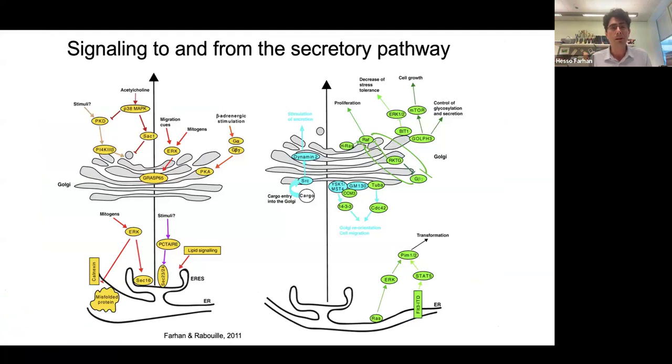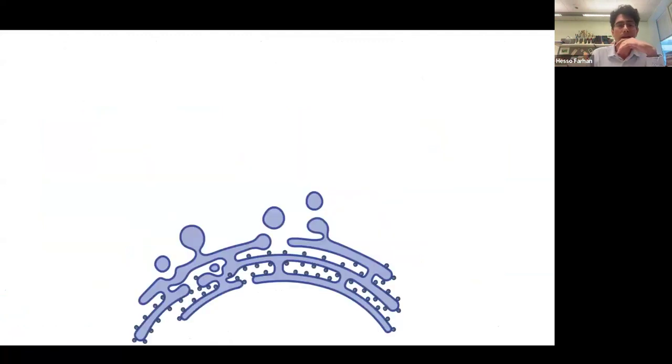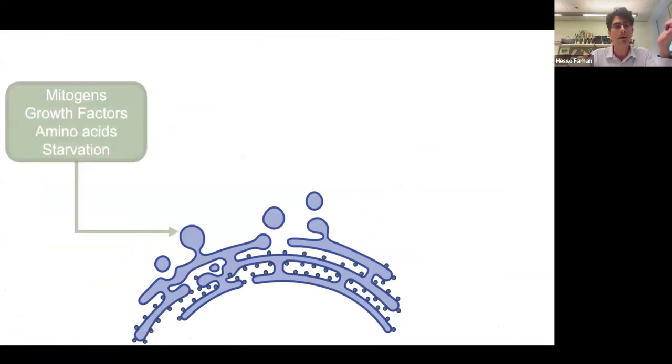So my lab has been studying, it started as a postdoc, and then when I started my own lab, we are interested in signaling at the secretory pathway. There's a lot of signaling that has been identified by my lab and several other labs. This is signaling by mitogens, growth factors, amino acid starvation. These are biochemical stimuli that come from outside the cell.